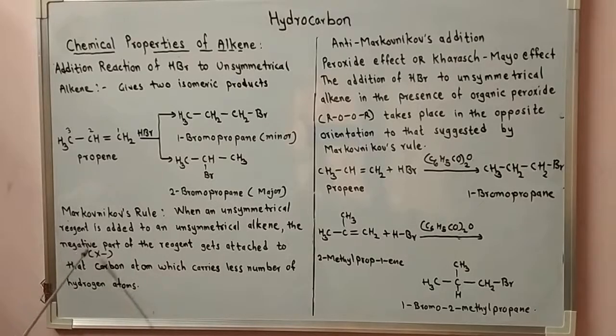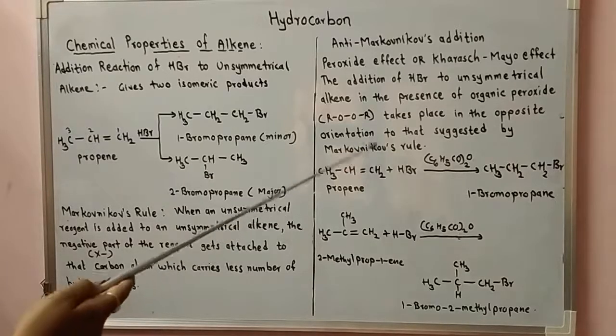Markovnikov suggested that the negative part gets attached to that unsaturated carbon which has less number of hydrogens, and the hydrogen atom of the reagent gets attached to the carbon which carries more hydrogen atoms.